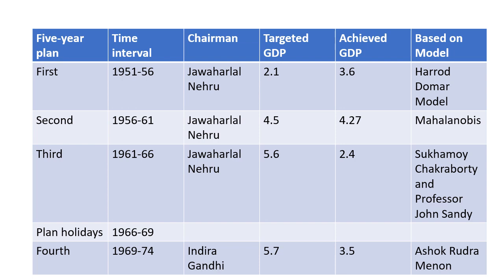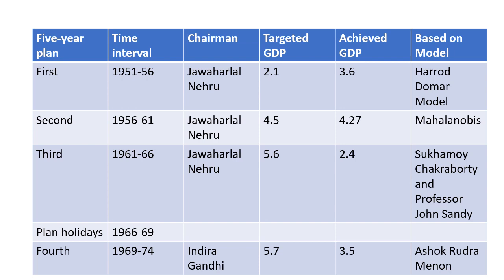Here we have a list where we have certain categories. We have divided it or made a chart: the 5-year plan, the time interval, who was the chairman, the targeted GDP and what was actually achieved, and then which model it was based on. So let's talk about the first 5-year plan.